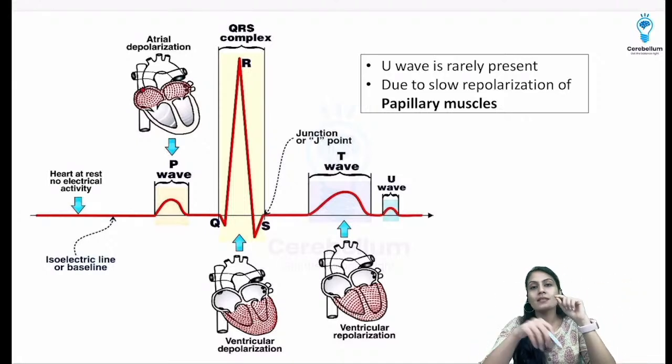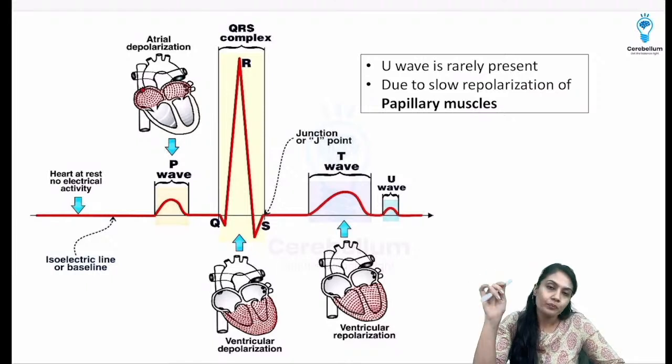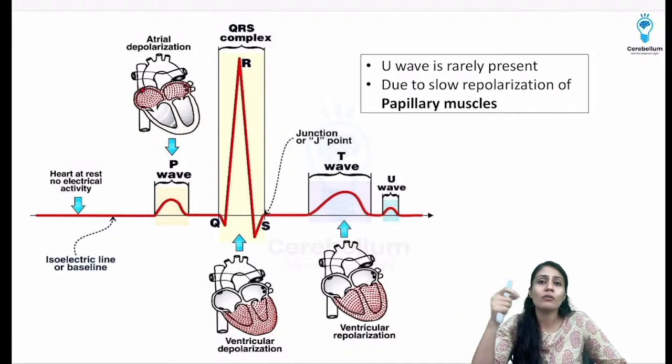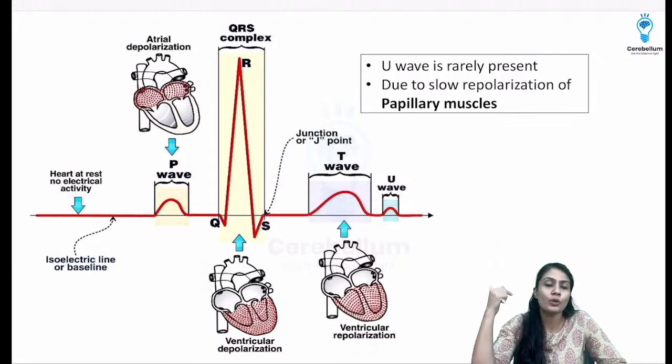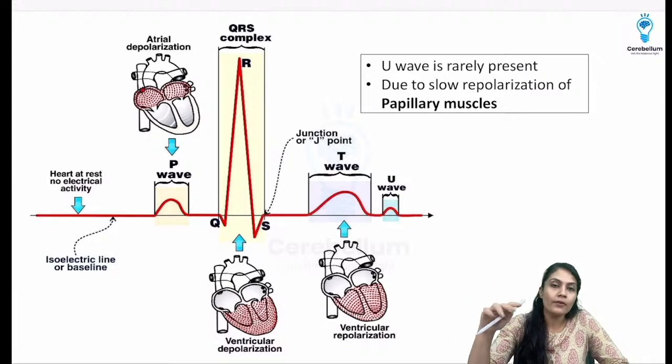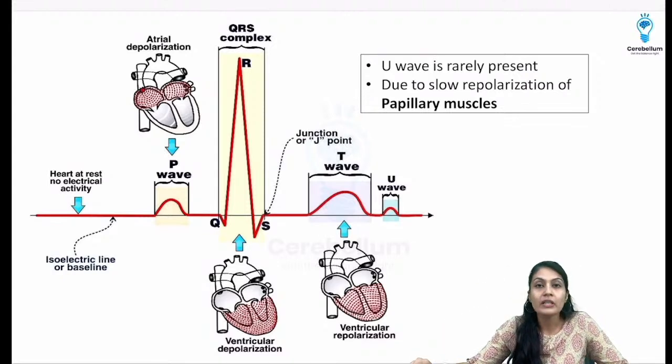We have made settings so that only the largest amplitude, the largest potential difference, is graphically represented. Why? Otherwise there will be many deflections, which are artifacts. Artifacts means machine error. We do not want any artifact, we want a clear graphical representation.